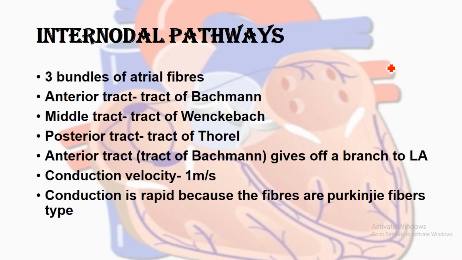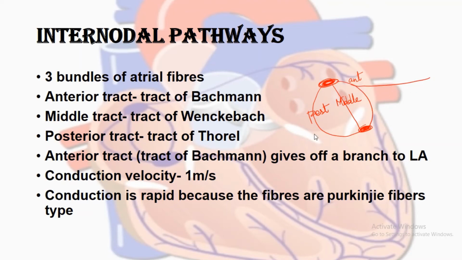So we can understand this. I am drawing a diagram here. You can understand from that. This is the SA node and this is the AV node. Between these two there are internodal pathways. So one is the posterior, one is the middle, and one is the anterior. This is anterior, this is middle, and this is posterior. And this anterior one, the Bachmann tract, gives a branch to the left atrium.